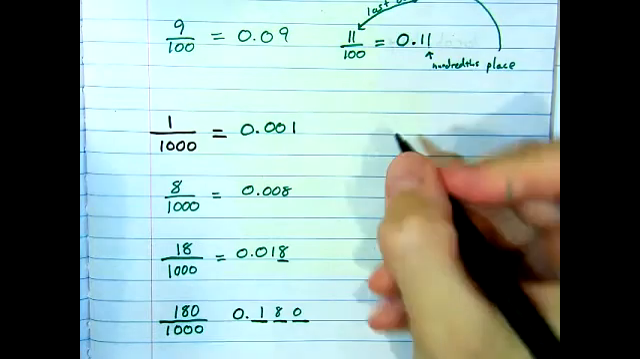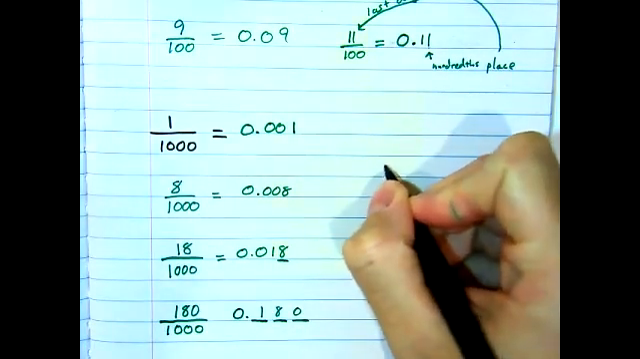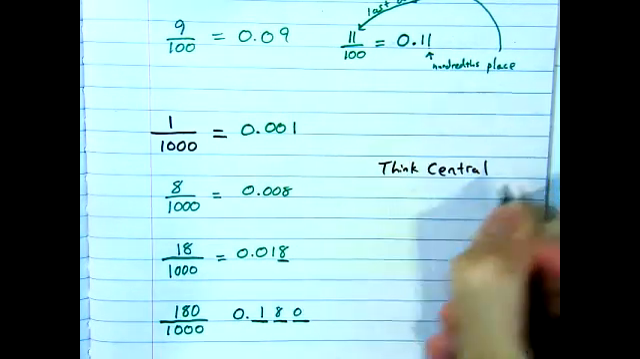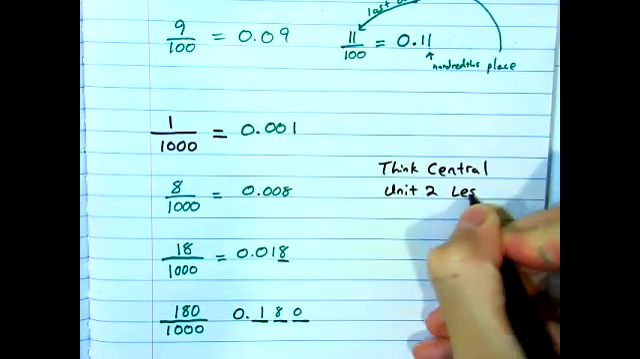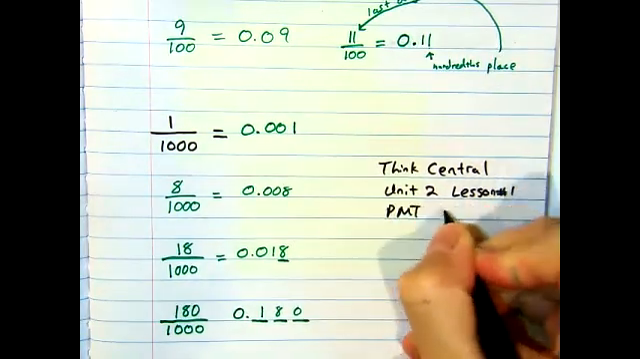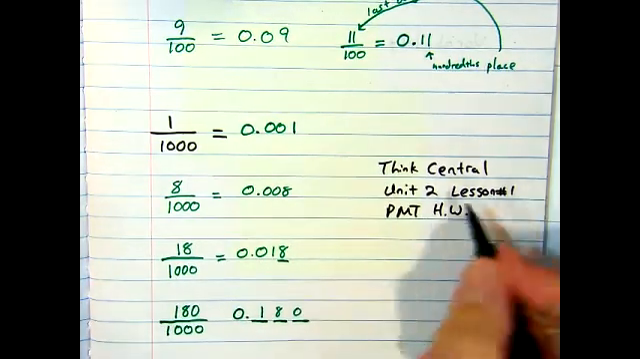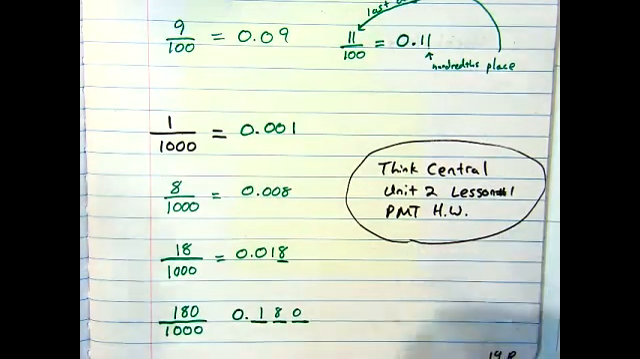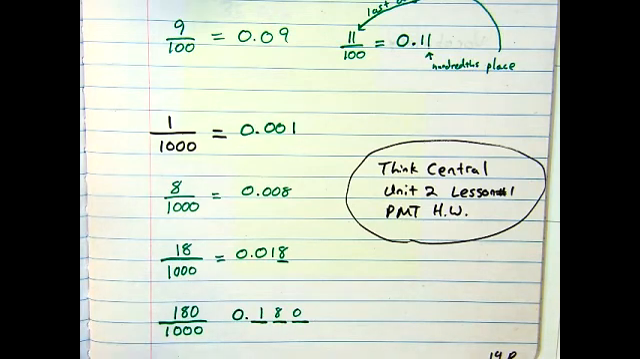All right, so I have an assignment waiting for you in Think Central. Unit 2, lesson number 1, PMT homework. It's really classwork. They're calling it homework. So let's go ahead and access that now, and then we will share out live and do some of these conversions ourselves. All righty, thanks a lot.